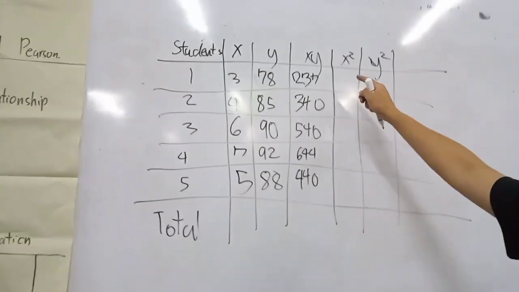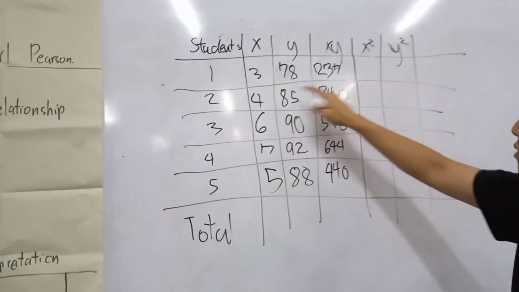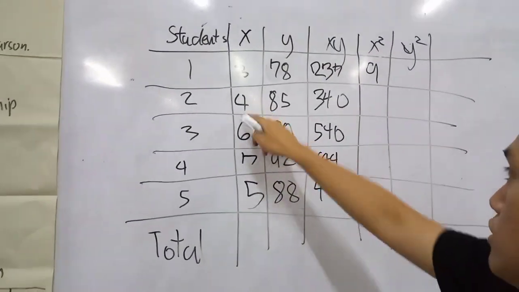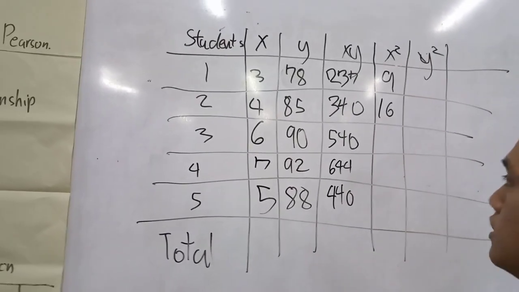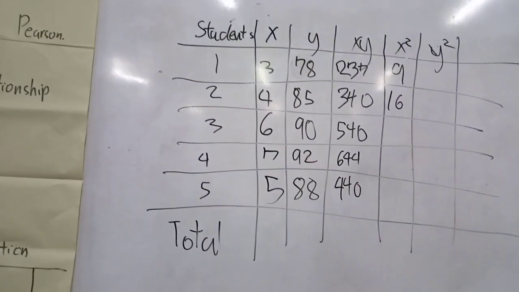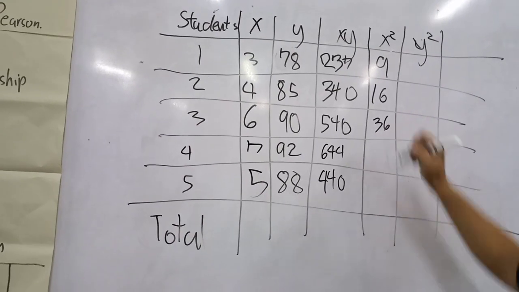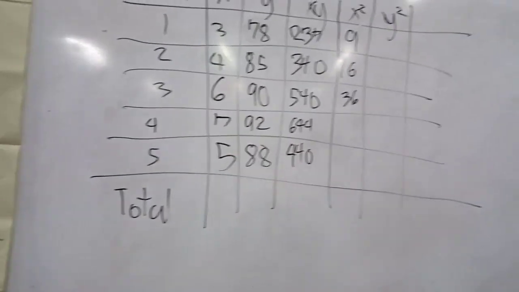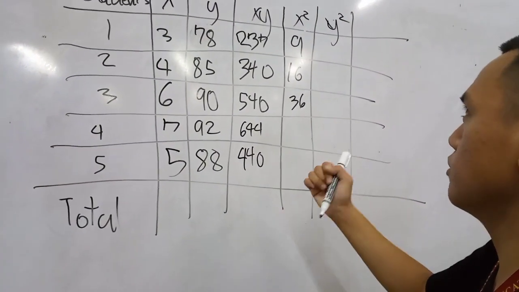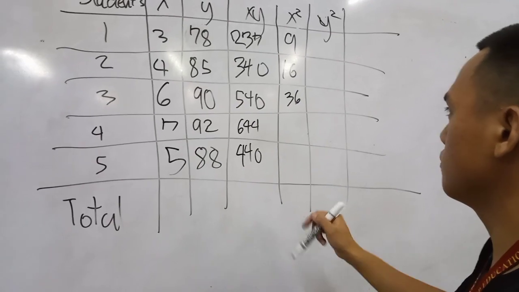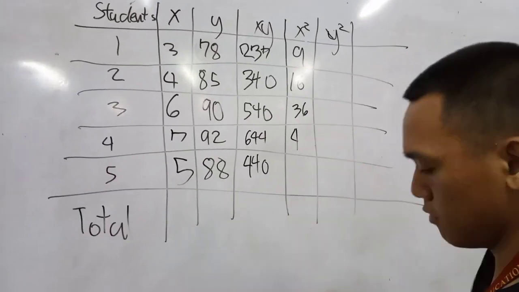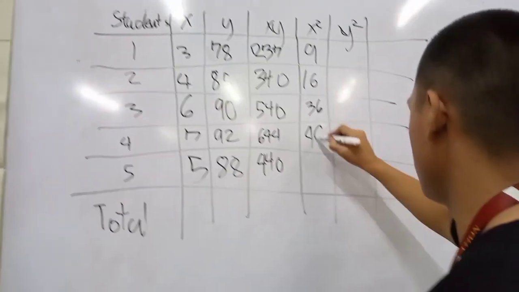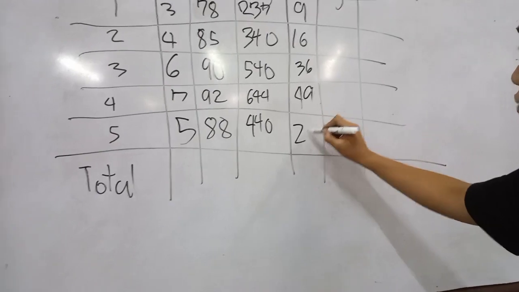So moving on to x squared. 3 times 3 is 9. 4 squared, so 4 times 4, is 16. 6 times 6, or 6 squared, is 36. Okay, so 7 times 7 equals 49. Am I right? Yep, I'm right. 5 times 5 is 25.